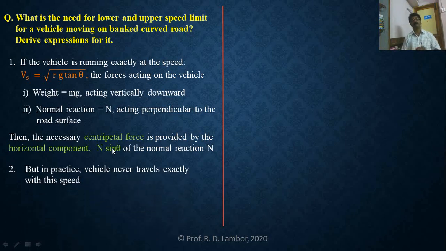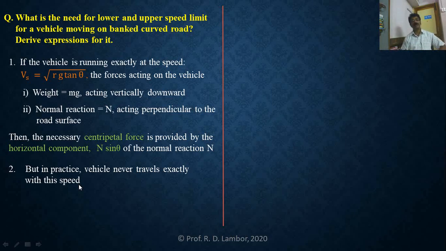But what is the problem? Problem is that in practical, vehicle never travels exactly with the speed limit. म्हणजे हे मोस्ट सेफ स्पीड आहे ना, या स्पीडनं व्हेकल कधीच ट्रॅव्हल होत नाही. त्याच्या ट्रॅव्हलिंगचं स्पीड मे बी लेस दॅन दिस or greater than this.